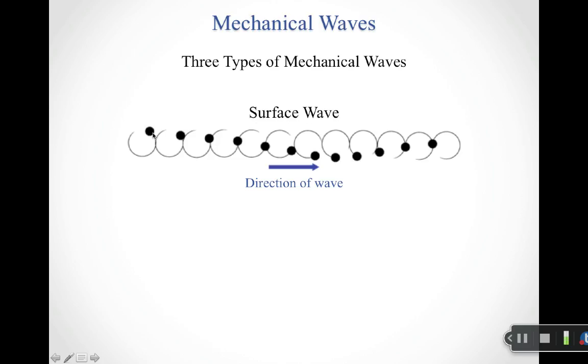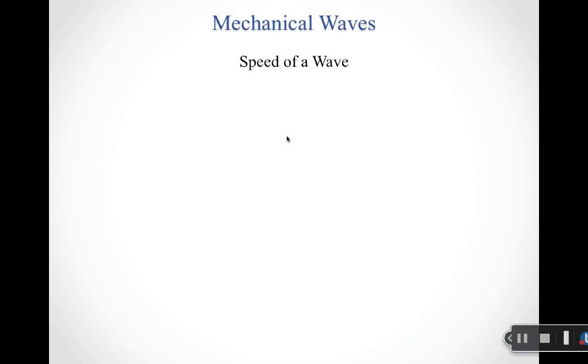The last one, and we just bring it up because it happens to be the wave that we probably know best. When we think of waves, water waves are actually neither longitudinal nor transverse. They actually have this basically circular motion as the material circles around. It moves a little bit to the right and a little bit up and down. So you actually have a surface wave with a combination of up and down and left-right motion, and in fact it's circling around. We won't do much with this one and just bring it up because when we tend to think of waves, our most immediate example is waves within water.